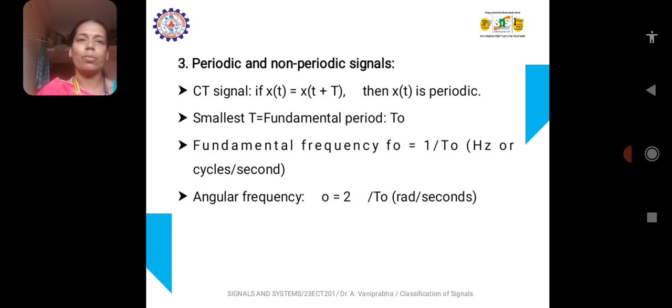Then the angular frequency is omega naught equal to 2 pi F naught. If we work on a problem, we can understand it clearly. So this is about the periodic signal. The condition for a signal to be periodic, or the condition for periodicity, is x of t is equal to x of t plus the fundamental time period, capital T.